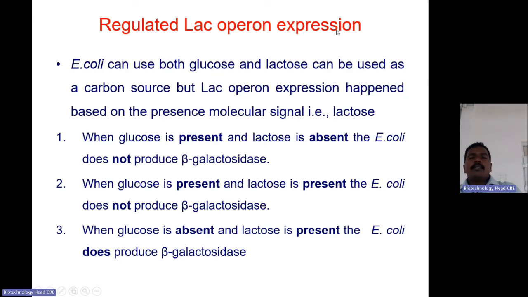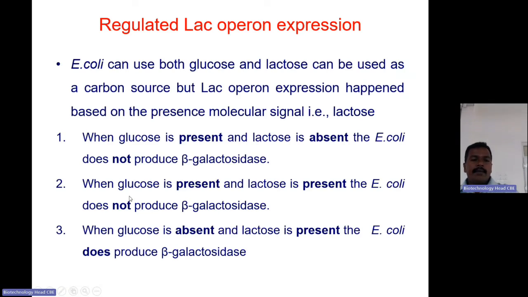So the lac operon expression, how is it regulated? Both glucose and lactose can be used as a carbon source for E. coli, but the first preference is glucose. When the glucose is not there, then only the other sugars can be used as a carbon source.